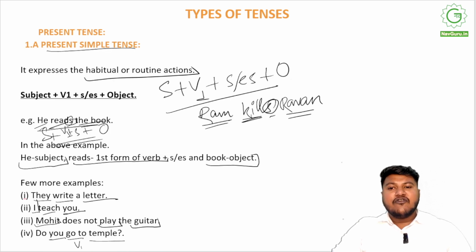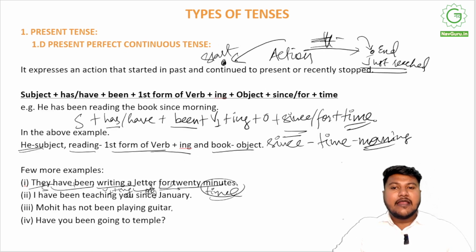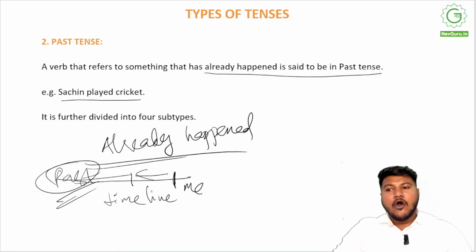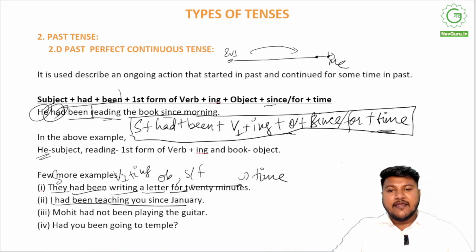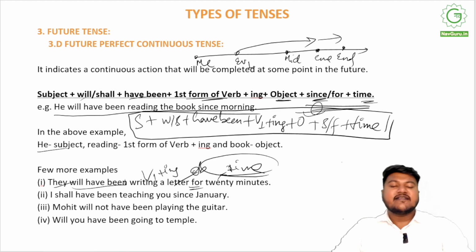All of the tenses have four forms: simple, continuous, perfect, and perfect continuous. We have already talked about all of them. All three of them share the same four subtypes, right? And this is how all the sentences across grammar are structured based on tenses.